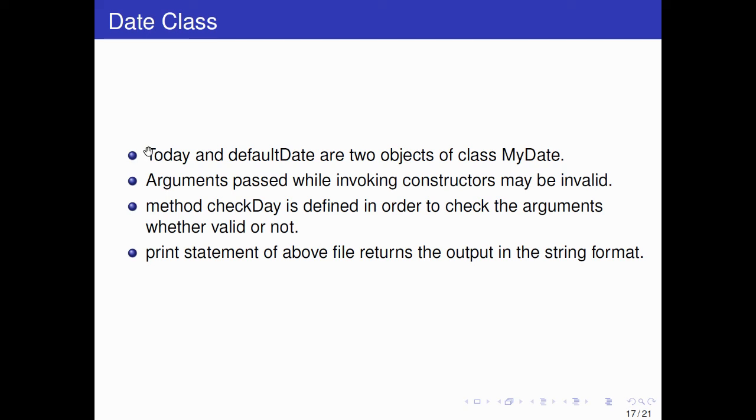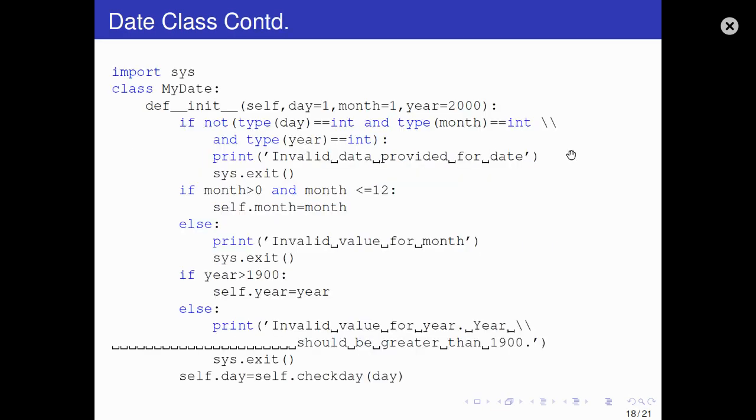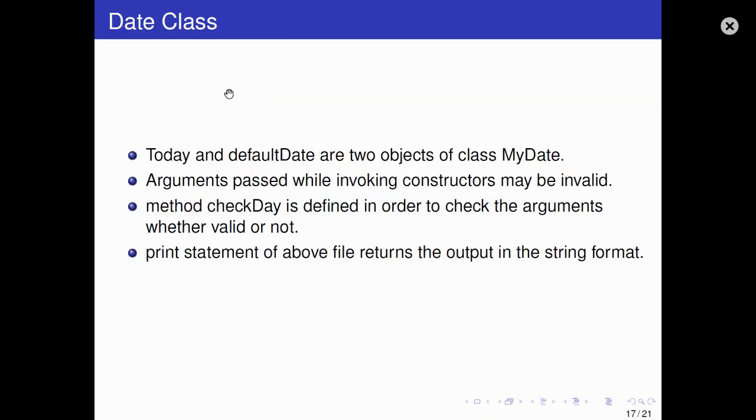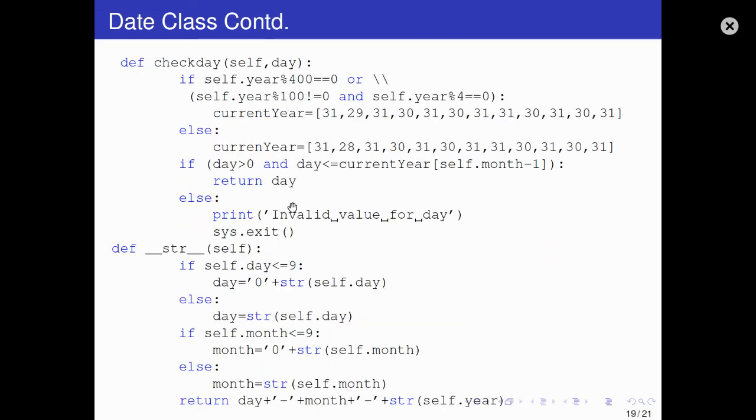So what is it saying? Today and default date are two objects of the class MyDate. So the name of the class is MyDate, you can check here. The argument passed while invoking the constructor may be invalid, sometimes. So there is a method check day here. Method means function. So this is a function, check day.